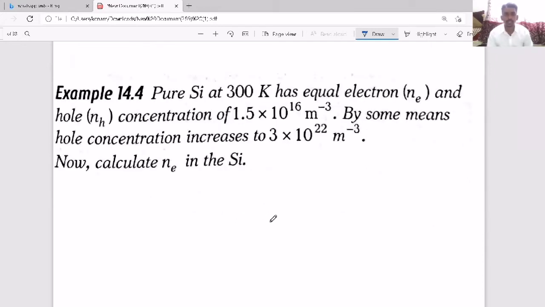Like here they have given: pure silicon at 300 Kelvin has equal electron concentration Ne and hole concentration Nh of 1.5 times 10 to the power 16 per meter cube. By some means, the hole concentration increases to 3 times 10 to the power 22 per meter cube. Now calculate Ne. Initially, the hole and electron concentrations are equal. By some means, we don't know what they have done, but they have increased the hole concentration. So now this is the hole concentration, Nh, and this is Ne.